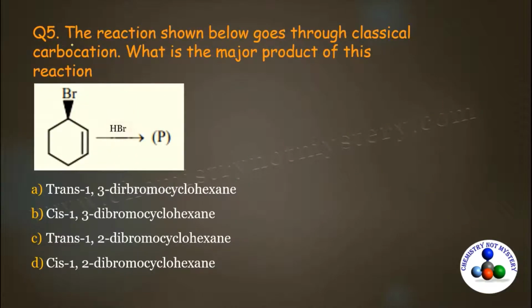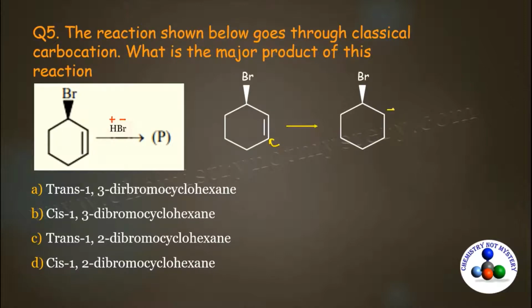Now come to the fifth question. The reaction shown below goes through a classical carbocation. What is the major product of this reaction? This is the reaction and these are the options. So let's try to solve this question. As a reagent, HBr is given. HBr can be split as H plus and Br minus. So H plus will get attached to the alkene molecule. If H plus gets attached to this carbon, you will get a carbocation at this position. But if H plus gets attached to this carbon, you will get a carbocation at this position.